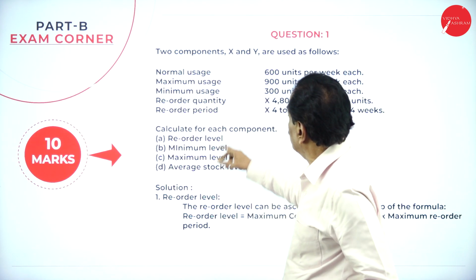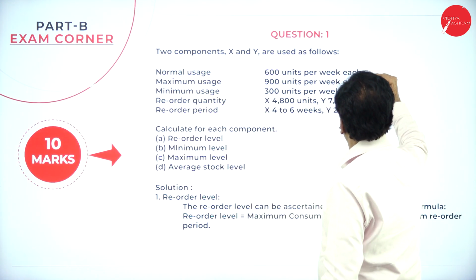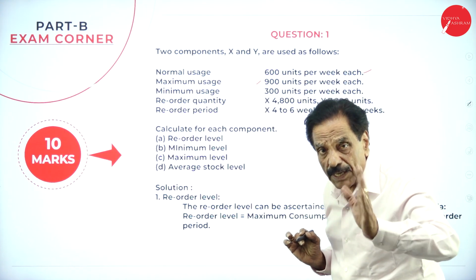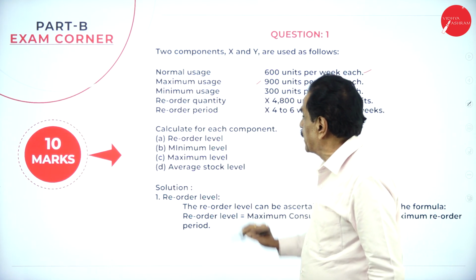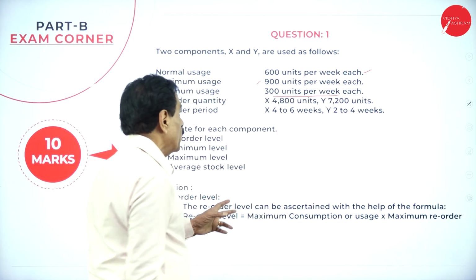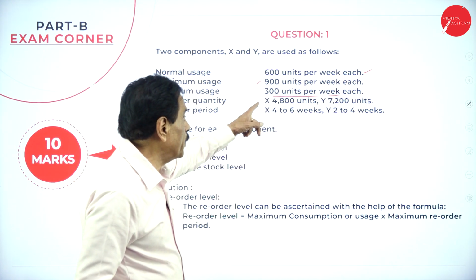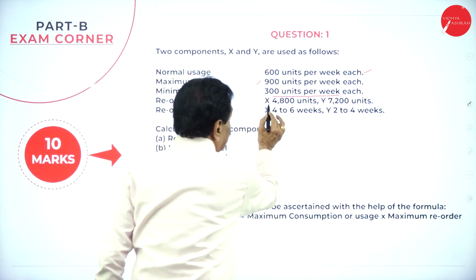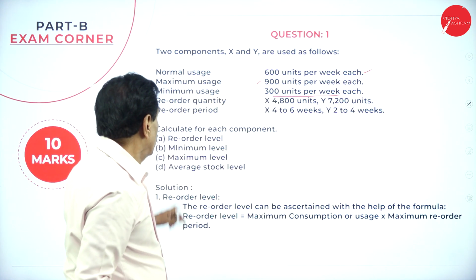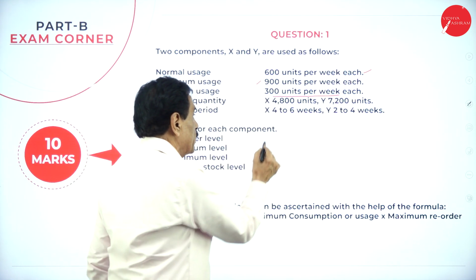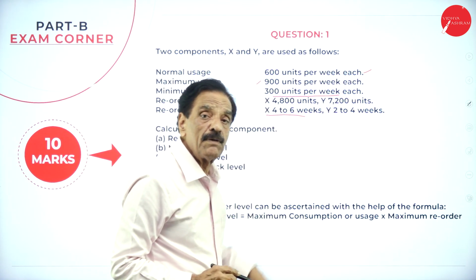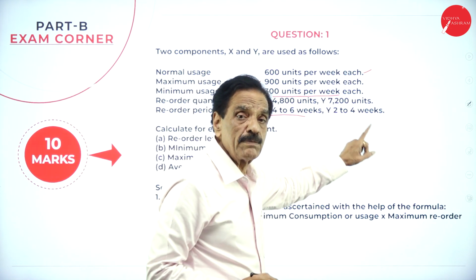If you see the question paper, the normal usage is 600 units per week. Maximum usage is 900 units. Normally they can use 600 units, but maximum 900. Minimum usage is 300 units per week each. There are two articles, X and Y, each with minimum 300 units. Reorder quantity is 4,800 units for X and 7,200 units for Y. Reorder period is 4 to 6 weeks for X, minimum 4, maximum 6. For Y, minimum is 2, maximum is 4.